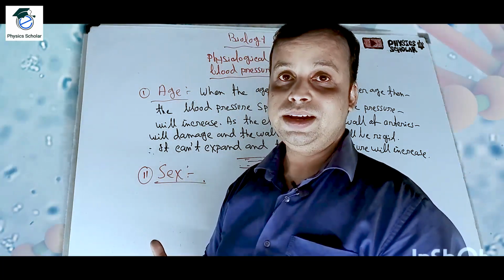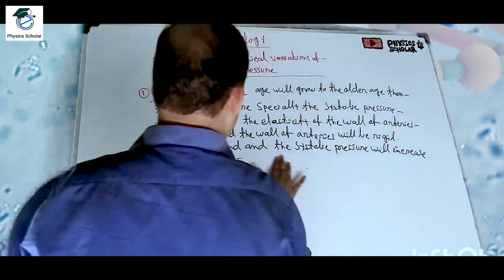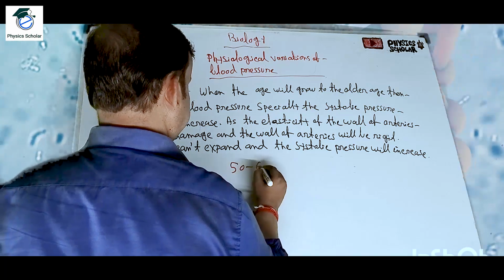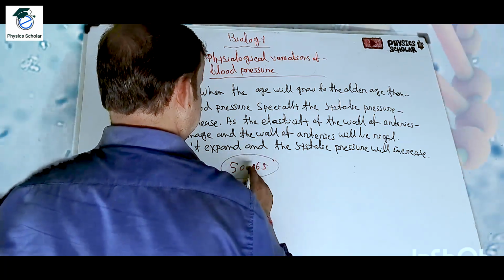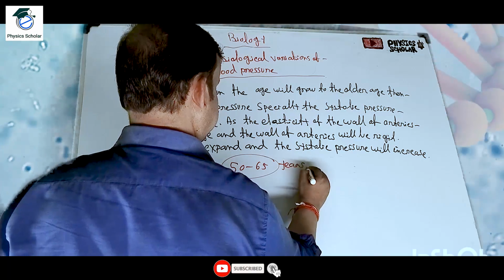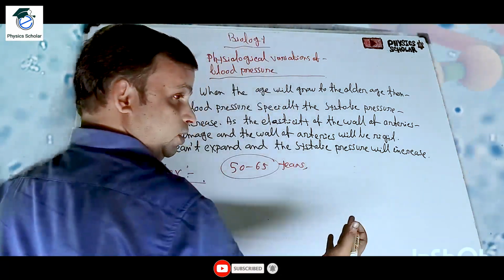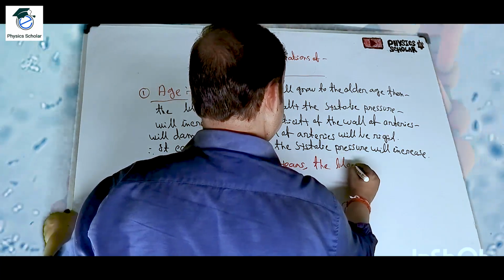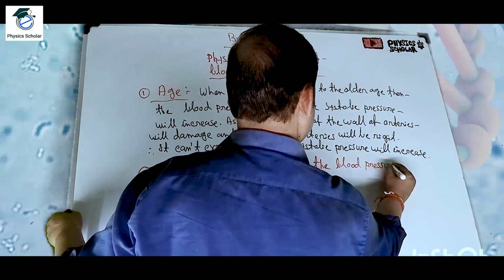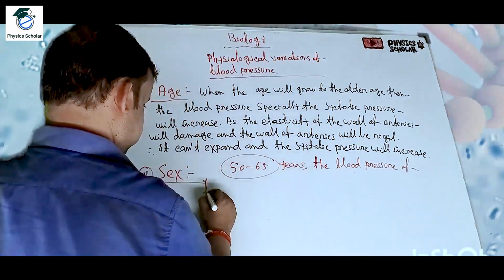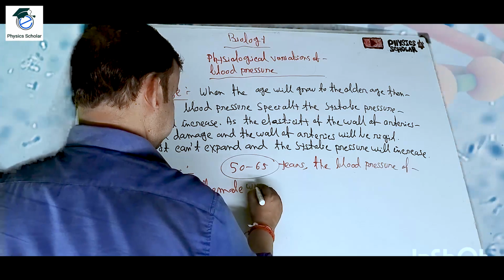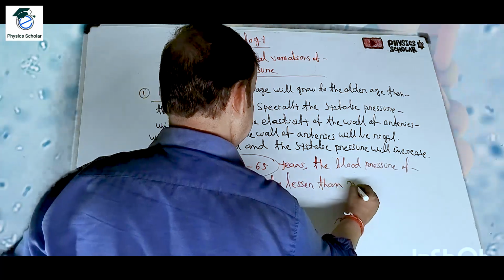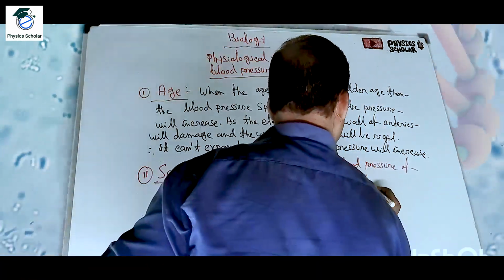Basically, up to 50 or 65 years, it may be different from patient to patient, the blood pressure of female will be lesser than male. Clear? Female will be lesser than male.